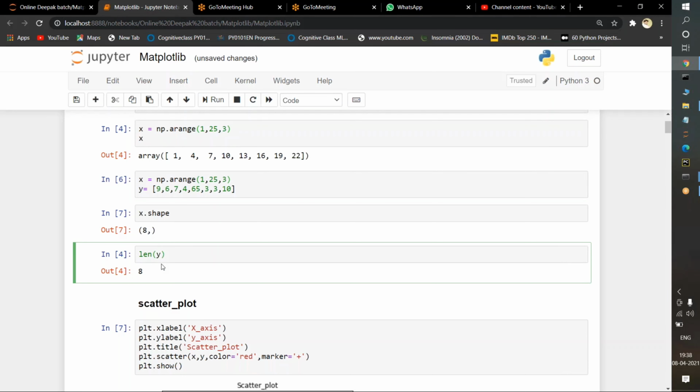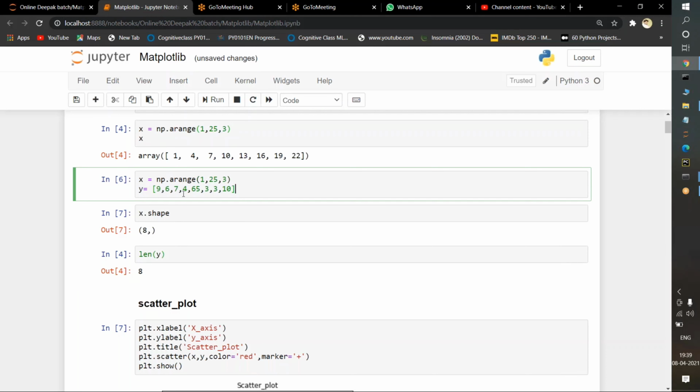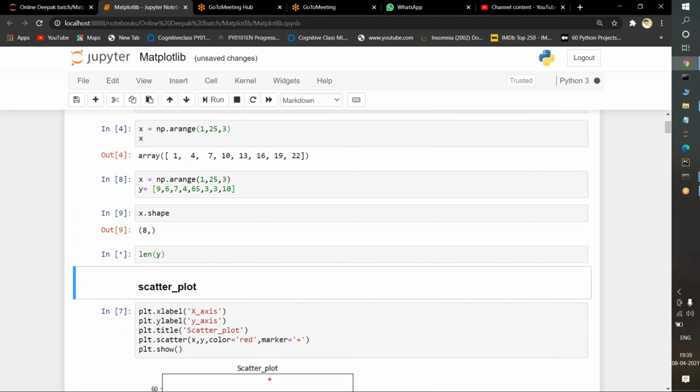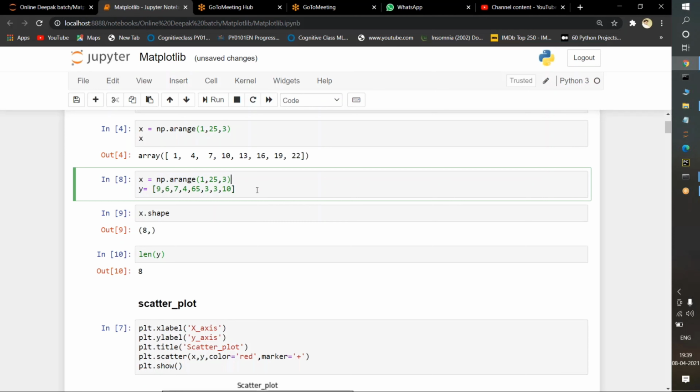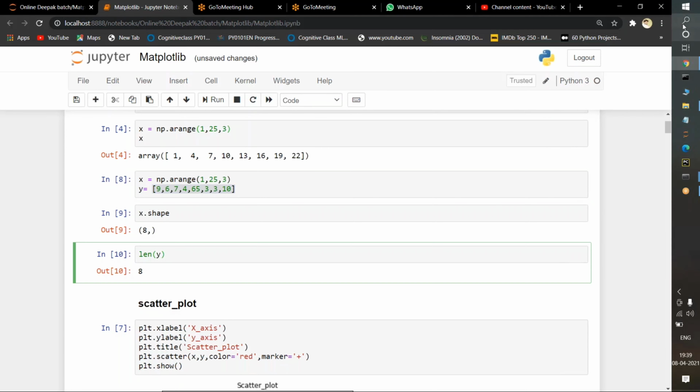Now I want to find out the length of y. How many values are there in y? It is going to print it. Length of y is 8 as well. There is no issue: in x we have 8 values, and in y also we have 8 values.